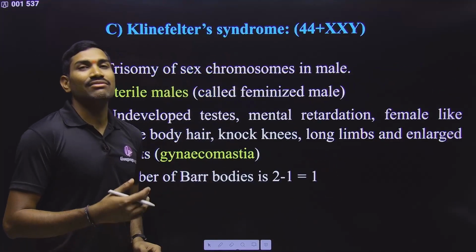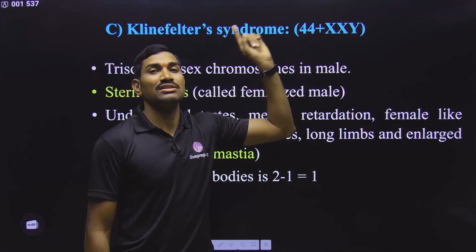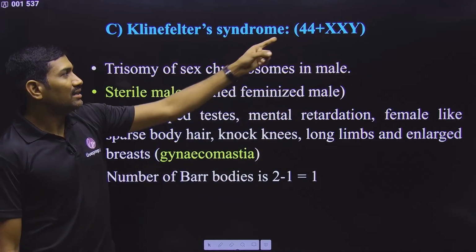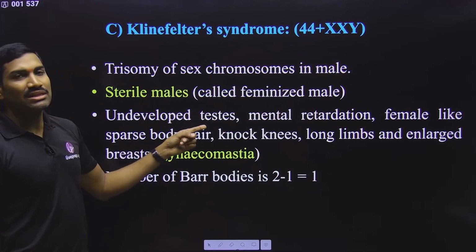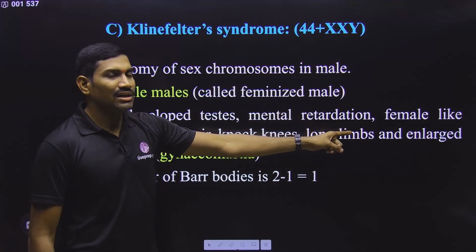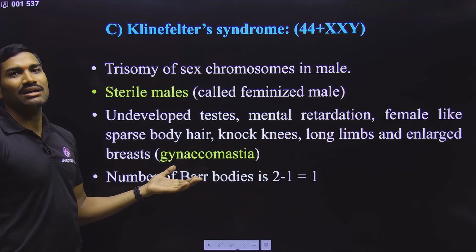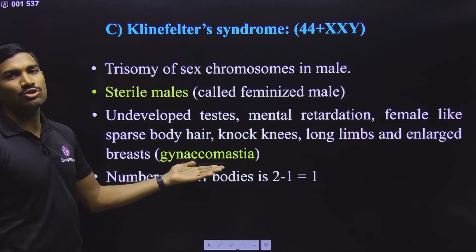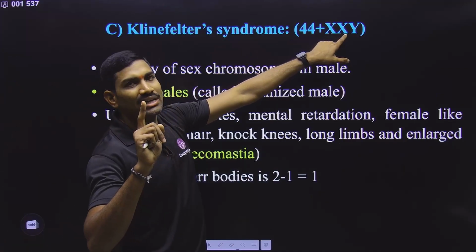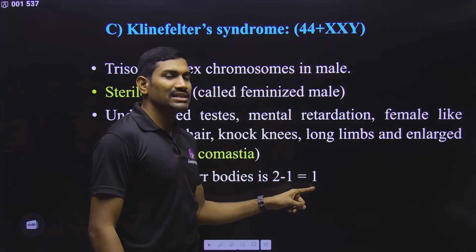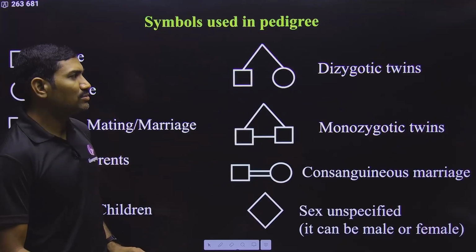And next one is regarding Klinefelter syndrome. Autosomes are as usual, but in the case of sex chromosomes, 2X and 1Y are present. Since Y is present, they will develop into males. And here since it is XXY, what happens? These are developing into males, but the testes are not developed here. And mental retardation is also observed. And since 2X chromosomes are present, female-like characters are also observed here. And even gynecomastia is observed in these male individuals. And we need only one functional X. So how many X are extra here? One X is extra. That extra X will become a bar body. So the number of bar bodies in this particular case is one. So please observe this particular content.